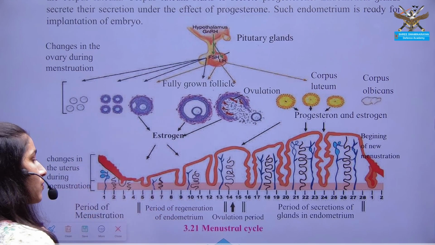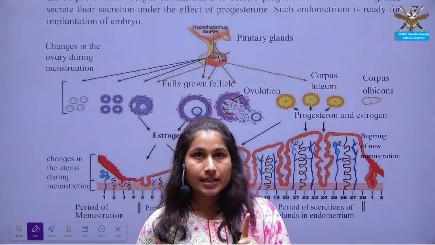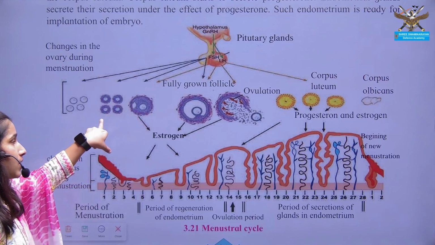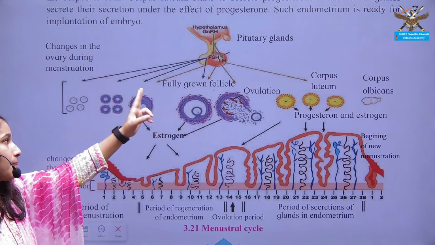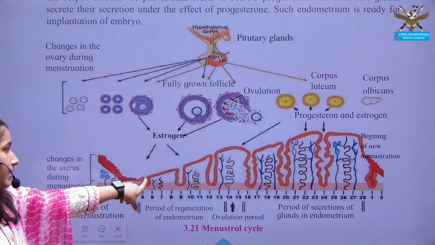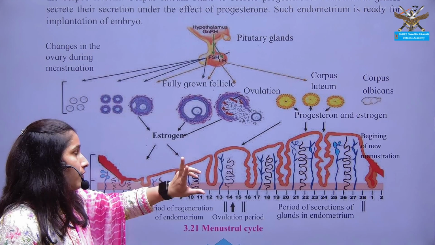The first hormone which is released, from the pituitary gland, is the follicle stimulating hormone. Okay, so what does follicle stimulating hormone do? It stimulates the follicle. Simultaneously, while developing the mature ovum, the follicle also releases estrogen. Estrogen starts the thickening of the endometrial lining.